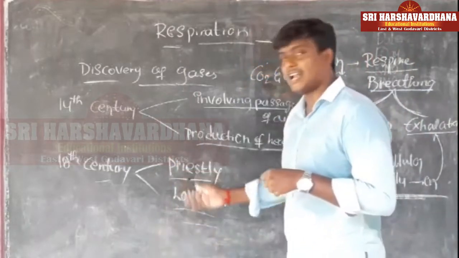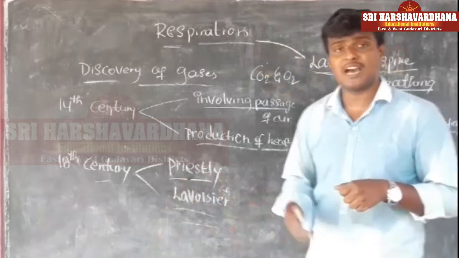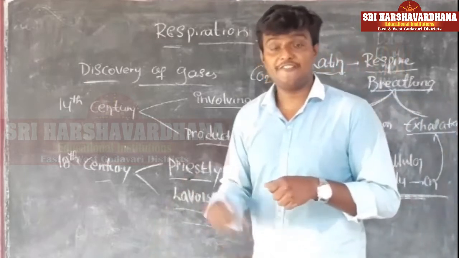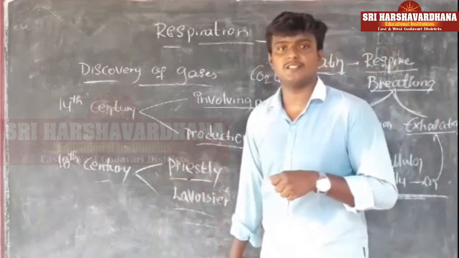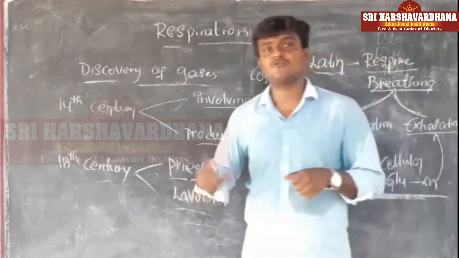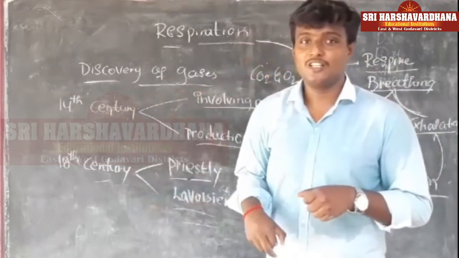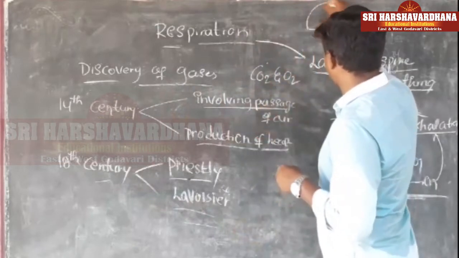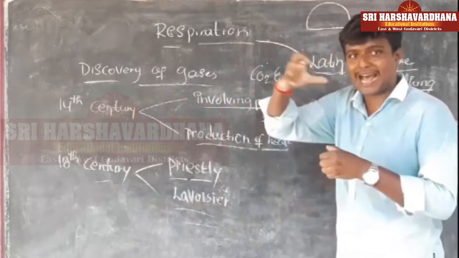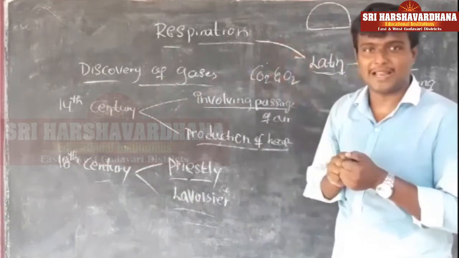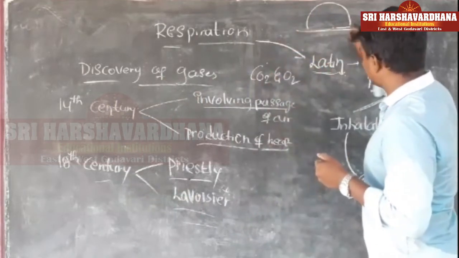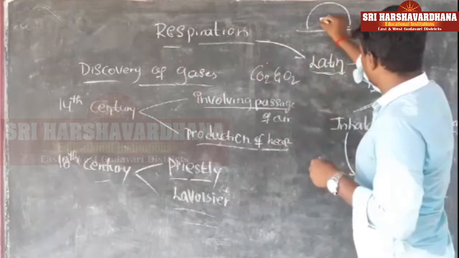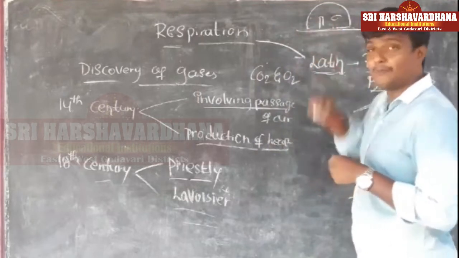So here, we already know about Priestley and Lavoisier. We already discussed them in the first lesson, where we did a bell jar experiment. We took a bell jar, and a bell jar is a glass vessel with the shape of a bell, and we put it on the table. After that, we kept one candle, one mouse and a mint plant inside.